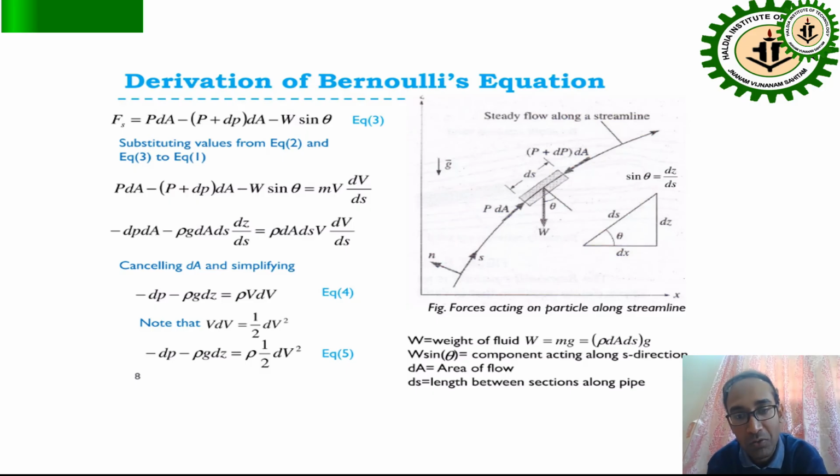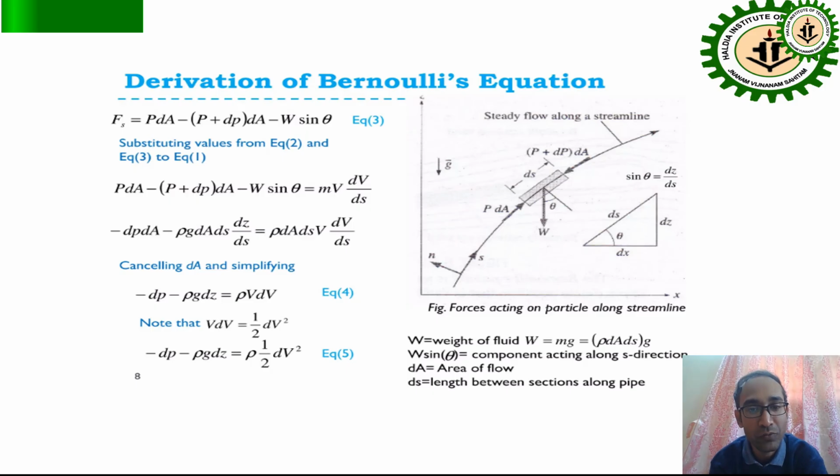W is the weight of the fluid, which is mg, that is rho into dA into ds into g, and W sine theta is the component acting along the s direction. dA is the flow area, and ds is the length between the sections along the pipe. So the force acting in the s direction becomes P into dA minus (P plus dP) into dA minus W sine theta.